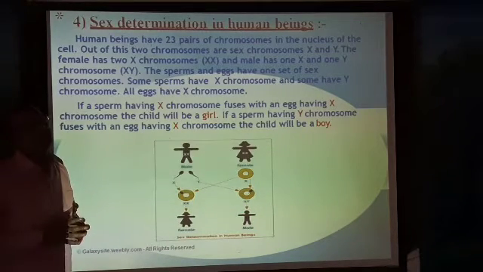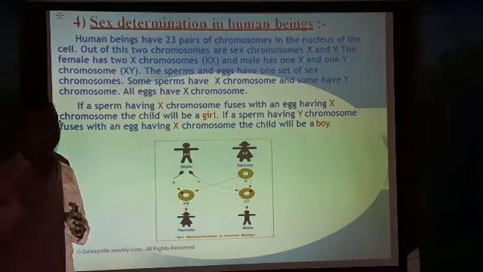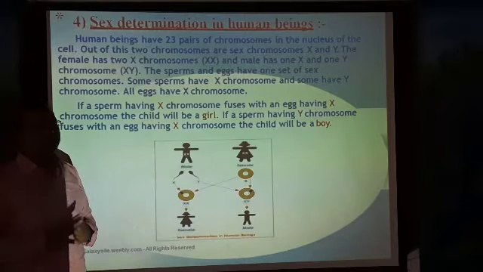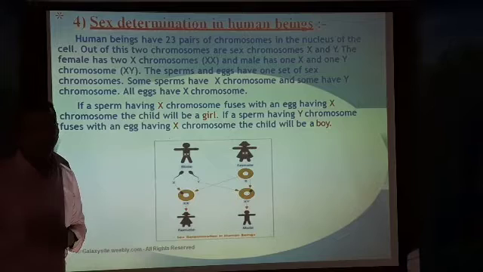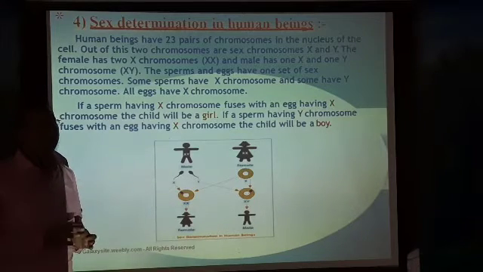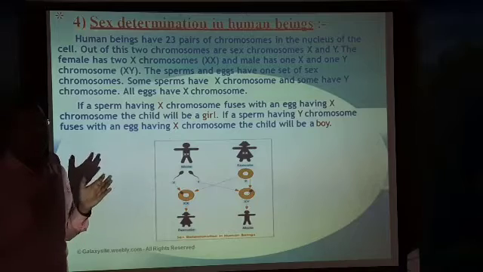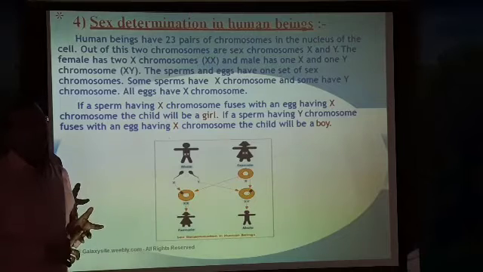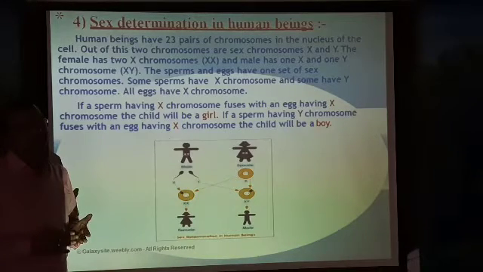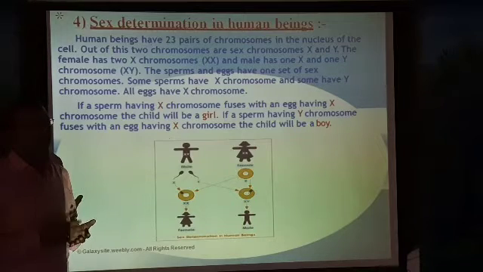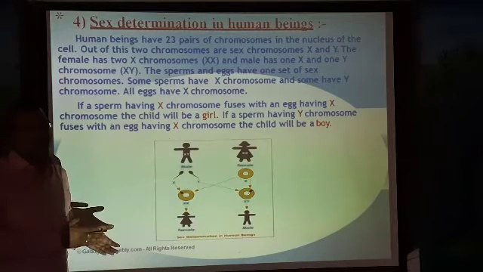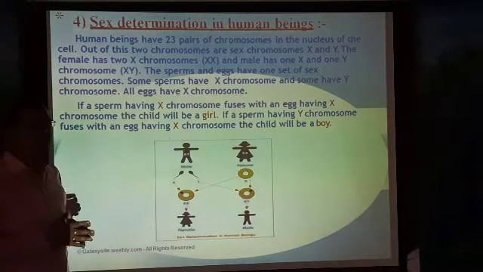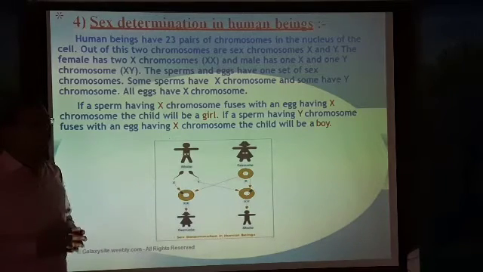Then who decides the sex of a baby? It is the father, or the male, who decides whether the child should be a boy or a girl, because he has two different chromosomes, X and Y. If the X is fused with the X of a female, the baby will be a girl. If the Y of the male is fused with the X of the female, then the child will be a boy. So here the father decides the sex of a child.